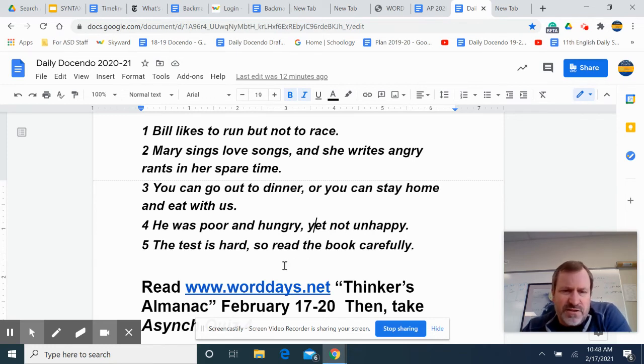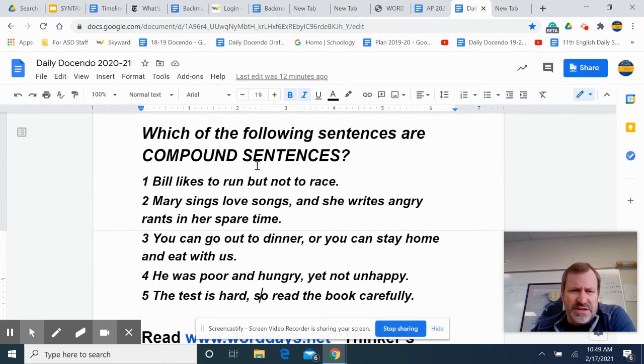And then finally, the test is hard, so read the book carefully. Notice that first one is an independent clause, the test is hard. The second one is written as a command. Read the book carefully. That's also called the imperative voice. It might look like there's no subject, but there is. It's implied, right? The test is hard, so you should read the book. But it's still an independent clause because those two clauses could stand by themselves, but we've connected them with the word so. All right, so hopefully that makes sense.